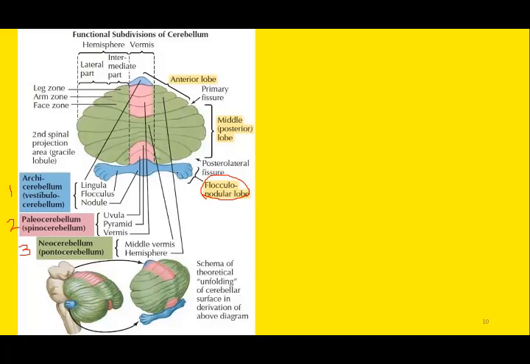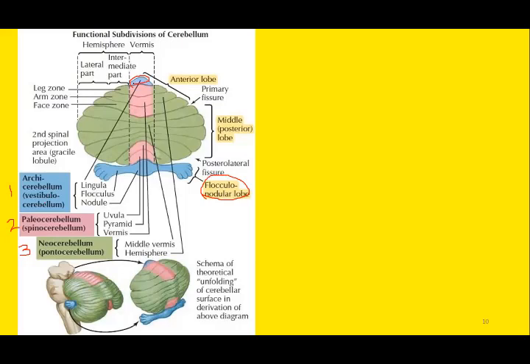The lobe which is separated from the posterior lobe by the posterolateral fissure. This is the flocculonodular lobe. So this region is included in the vestibulocerebellum. Sometimes the lingula, which is placed towards the anterior lobe, can be included in this vestibulocerebellum as well.